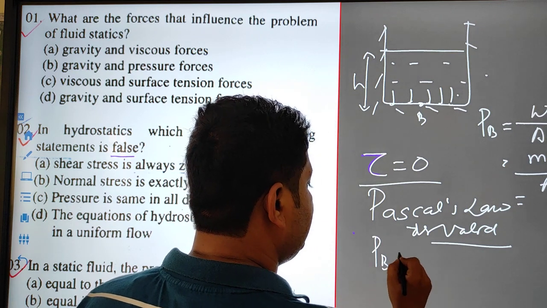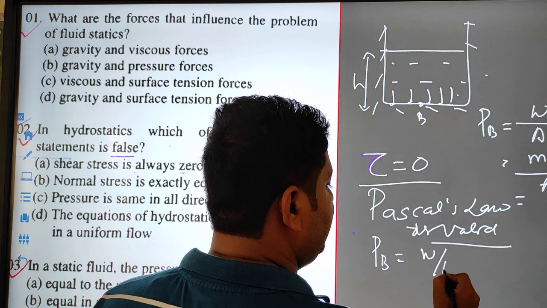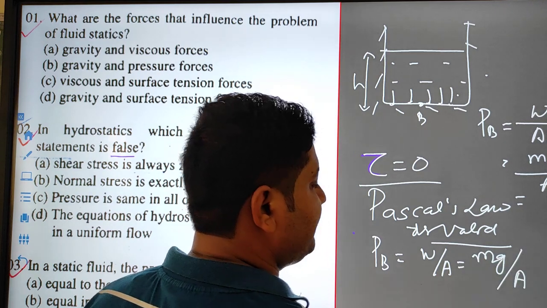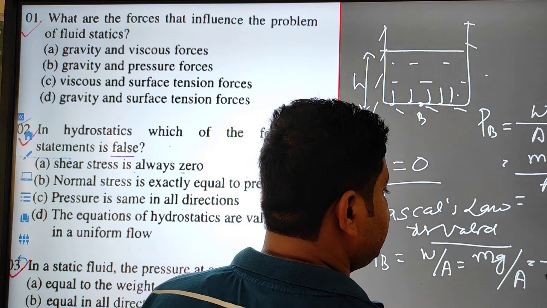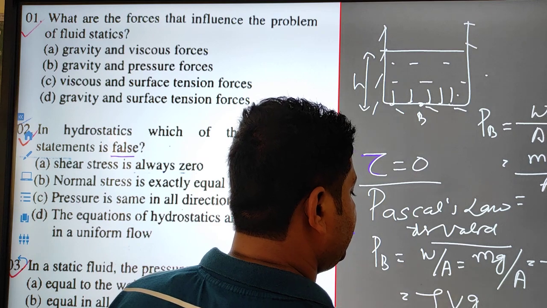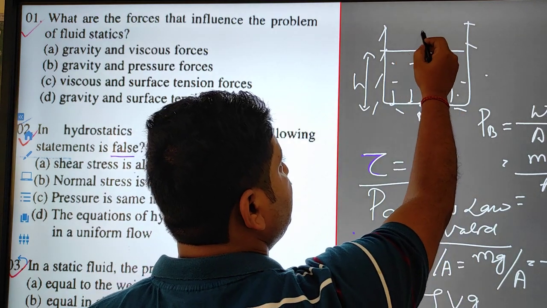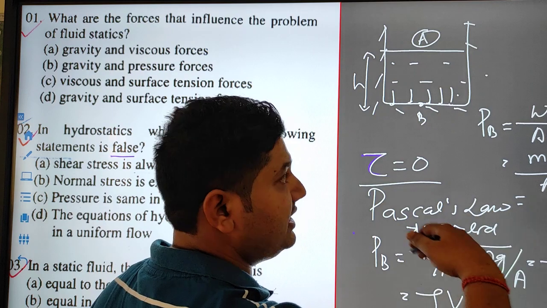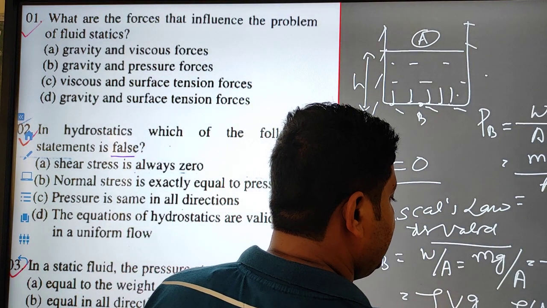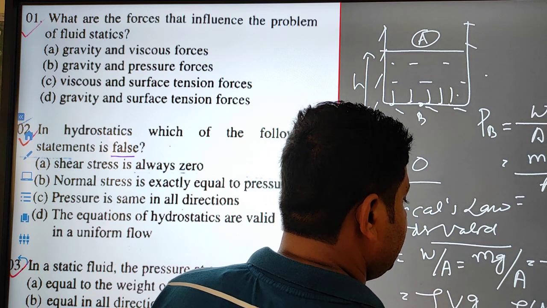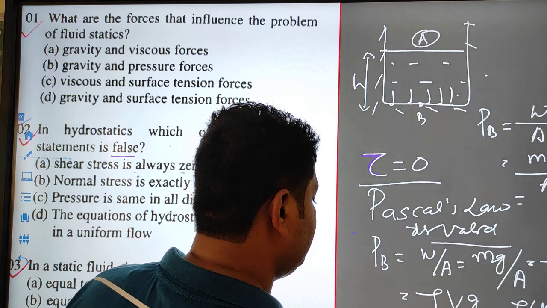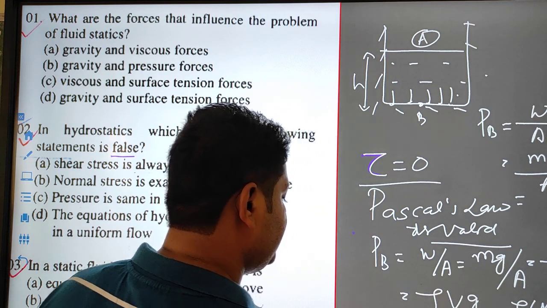So pressure at point B is W by A, which is mg by A. Mass is density into volume, so it is density into volume into g divided by A. If the cross-sectional area of the container is A, then the volume is A into H. So this is density into A into H into g divided by A.